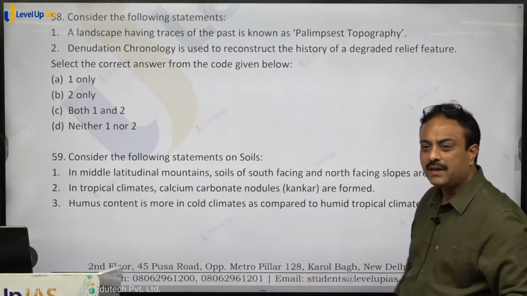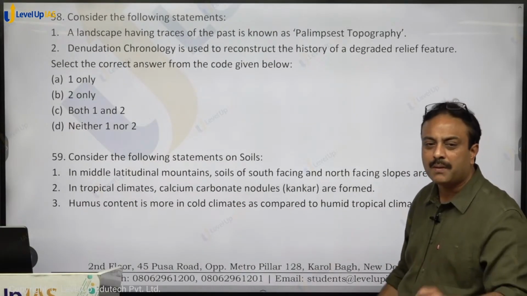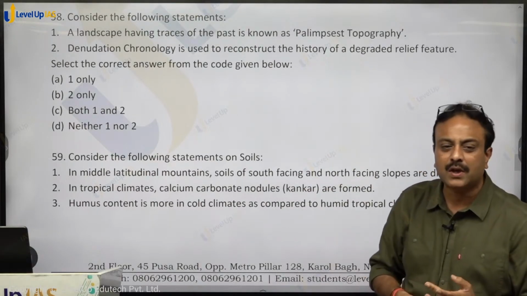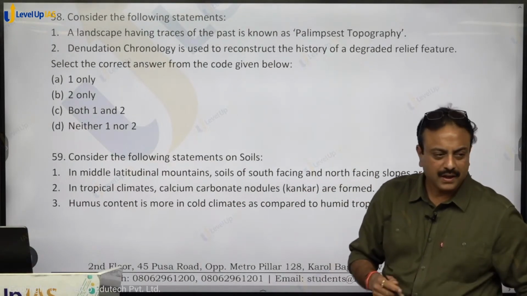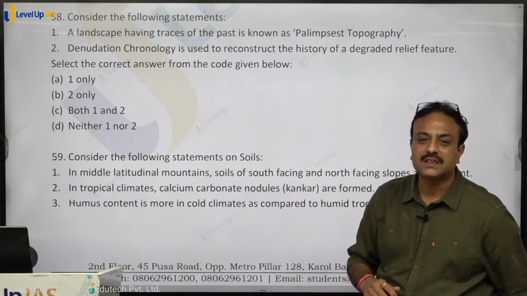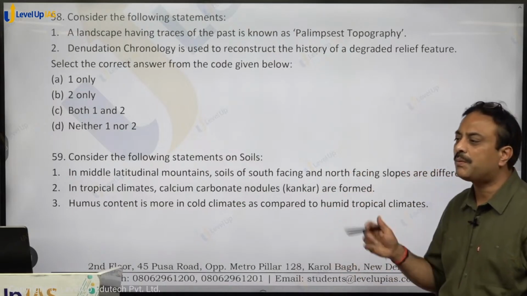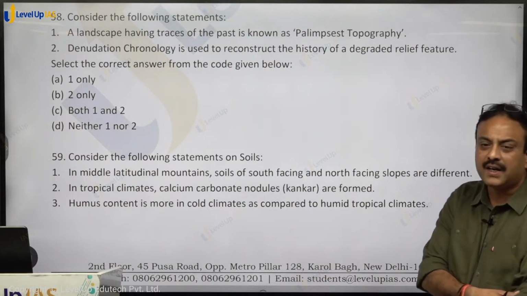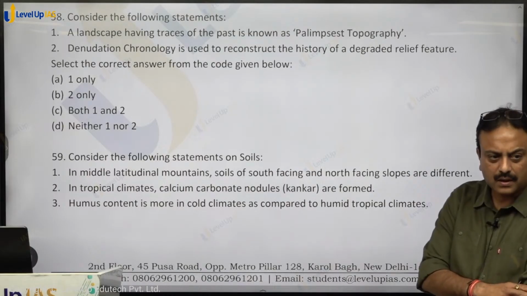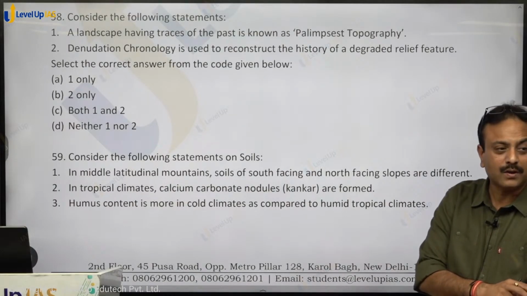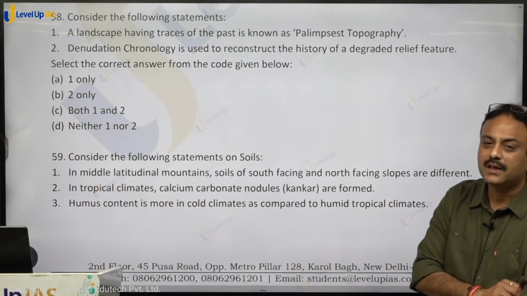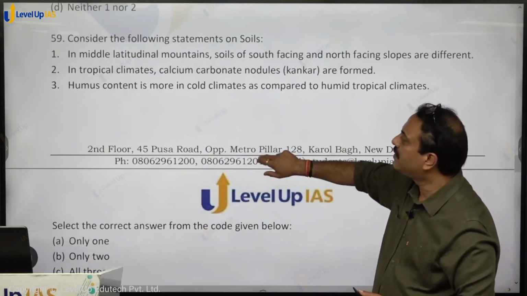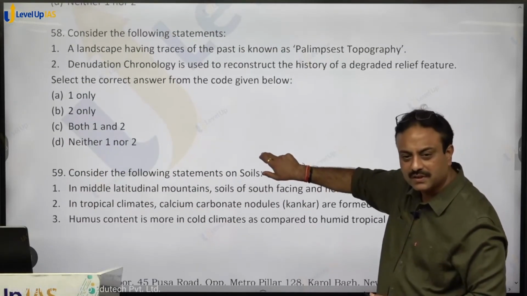This is not from NCERT. While framing the questions, all of a sudden it came to my mind, so I put the question over there. A landscape having the traces of the past is known as palimpsest topography. Yes or no? This we have taken up in class. This is known as palimpsest topography. Yes or no? Denudation chronology is used to reconstruct the history of a degraded relief feature. Correct? Yes or no? Both are correct. Recall your classes of PMP. We have discussed this point over there. What is denudation chronology? याद नहीं है, भूल गए सब लोग.